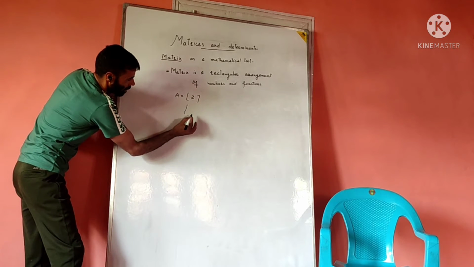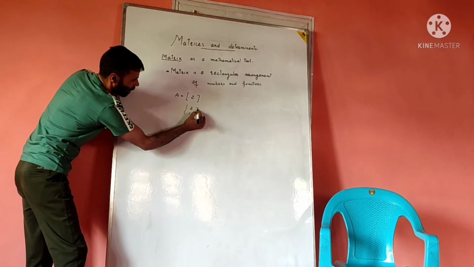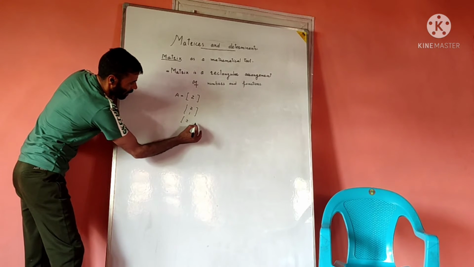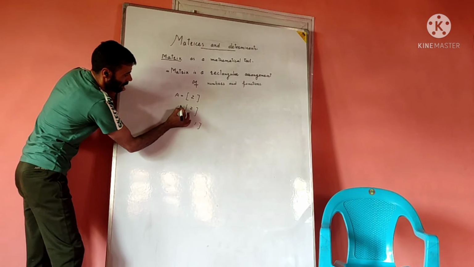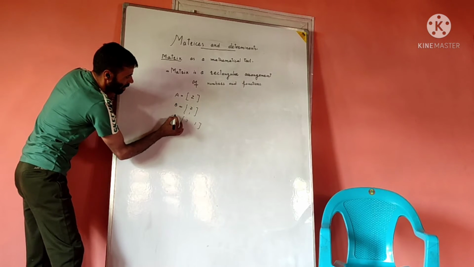Or, I have two markers and one ink bottle. I will keep that information in this way or in this way: 2, 1. Then this is also a matrix, and this is also a matrix. For example, this one is the B matrix and this one is the C matrix.